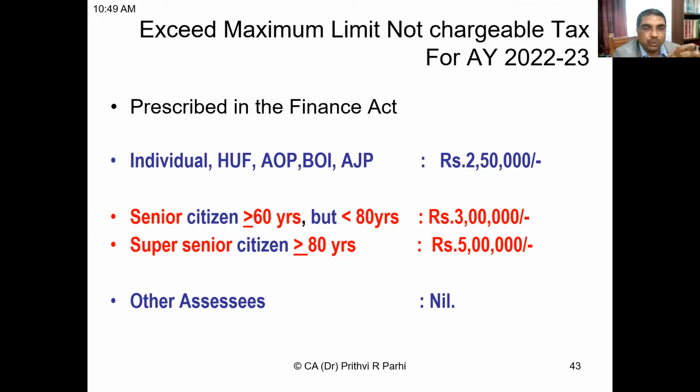Who are senior citizens? Those who are more than or equal to 60 years of age, but less than 80 years. Super senior citizen is one who is more than or equal to 80 years of age at any time during the previous year. And for them, what is the maximum amount which is not chargeable to tax? 5 lakhs. Right.